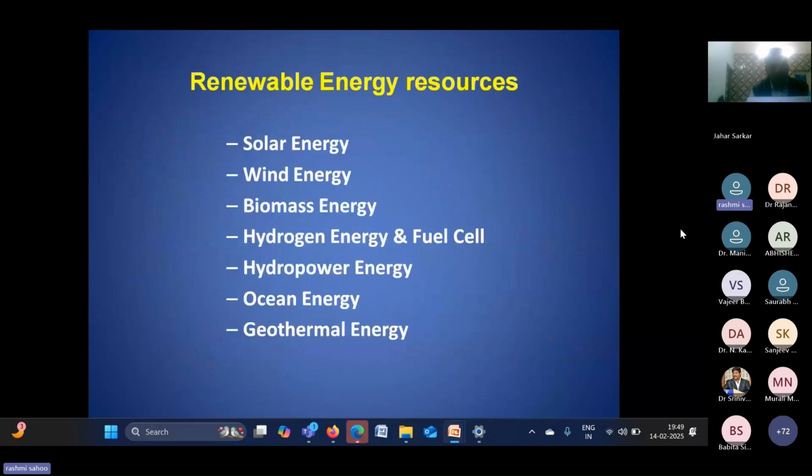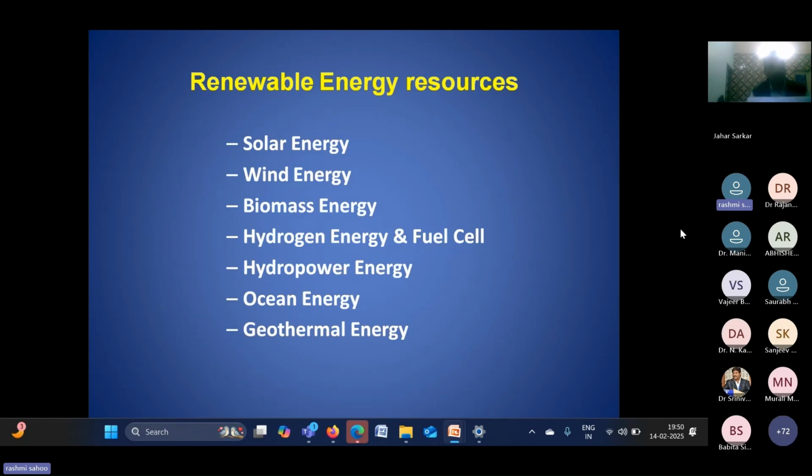In the USA, we can see nowadays that coal-based power plants are nearly shut down, and wind energy, nuclear energy and solar energy are the major sources nowadays for electricity generation. So we also have to go for renewable energy systems.